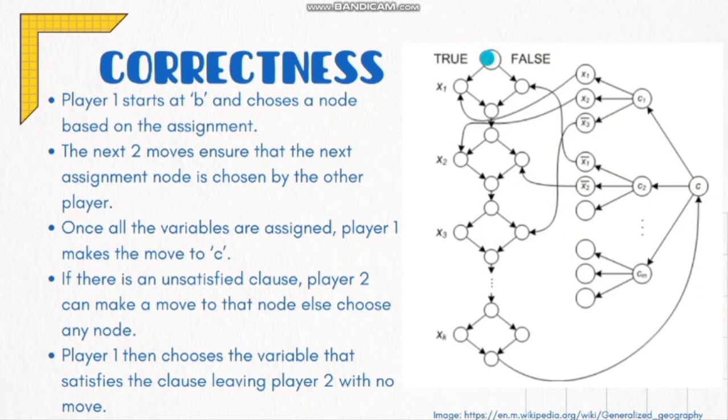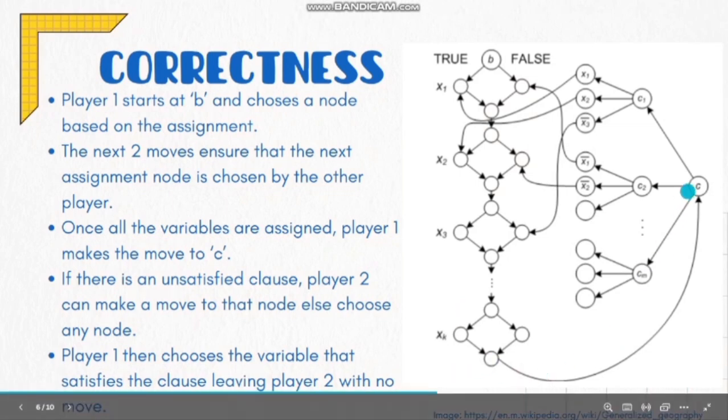Player 1 starts at B and then makes a choice based on the assignment that they would make in the formula game. If they were to choose true, they'd go left. If they were to choose false, they'd go right. Then the next two moves would ensure that player 2 gets the node where they would make the choice for the assignment on the next variable, and so on. Once all of the variables have been assigned, then player 1 would make the choice of going to C.